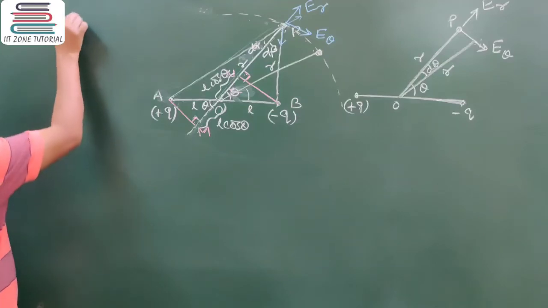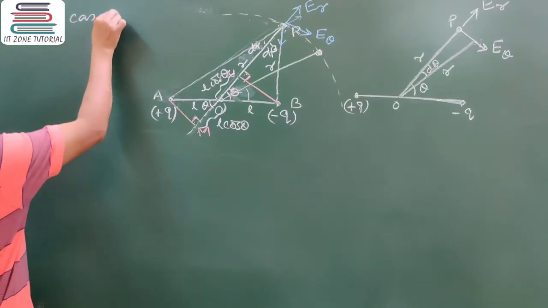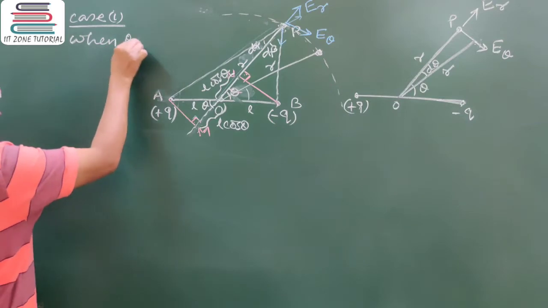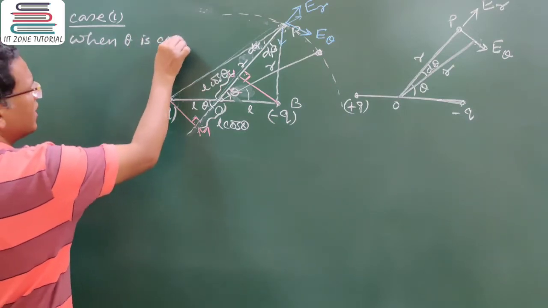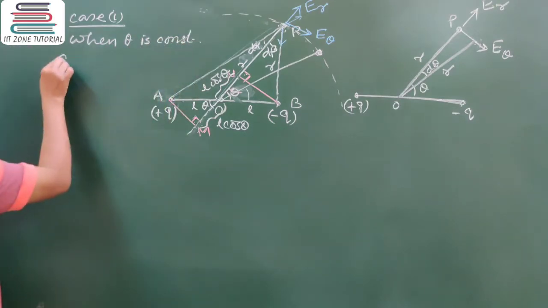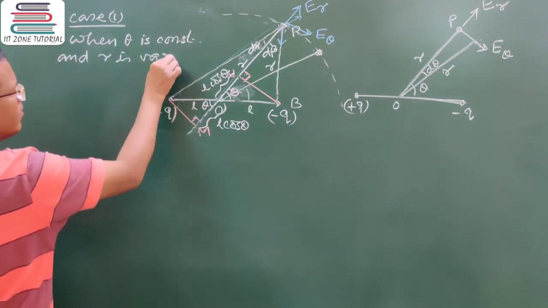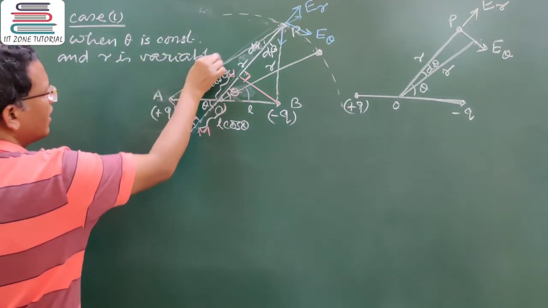So there are two cases. Case 1, when theta is constant and R is variable. Clear?